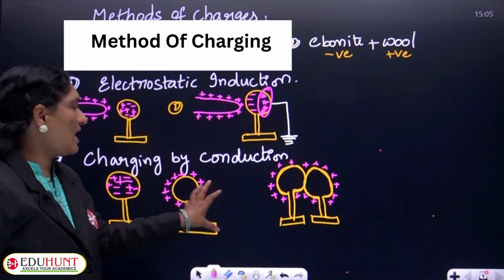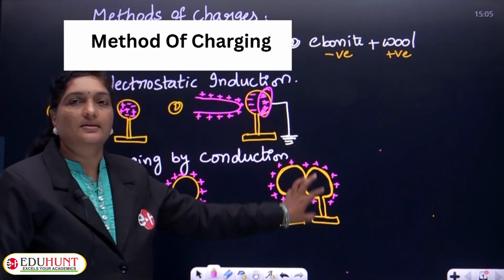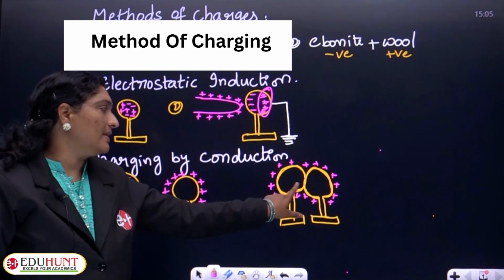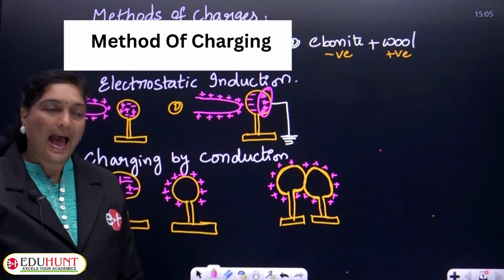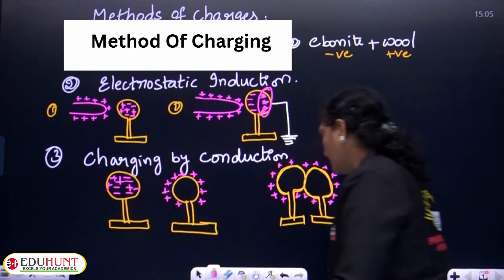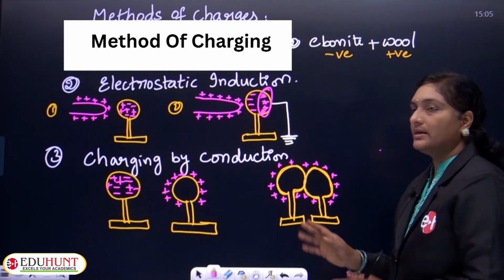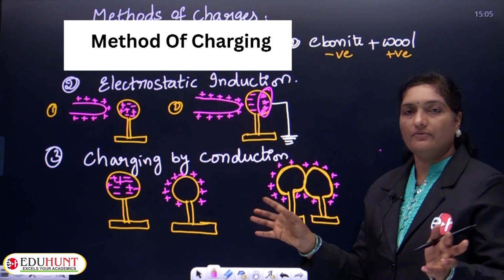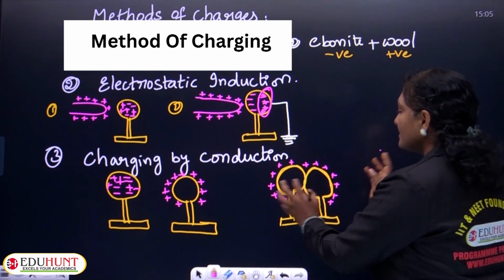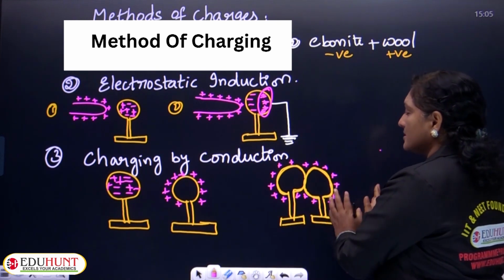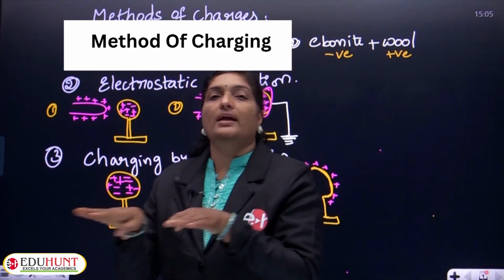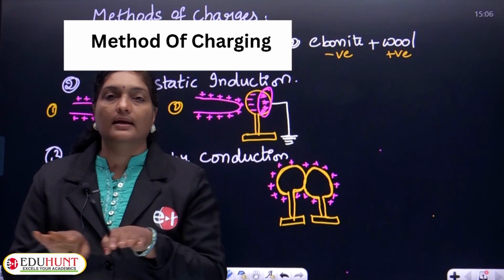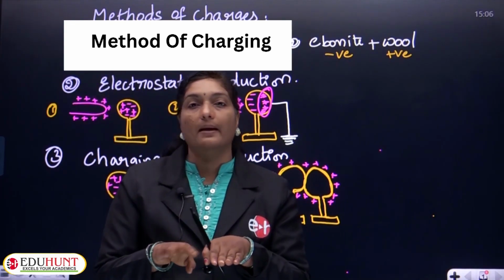Okay. So, the charge resides on the surfaces of both the bodies when they are kept in contact with each other. As a result, after some time, we observe that both the bodies get an equal amount of charge. The charge will transfer from the charged body to the uncharged body until their potential becomes equal, unless they are maintained at the same potential.